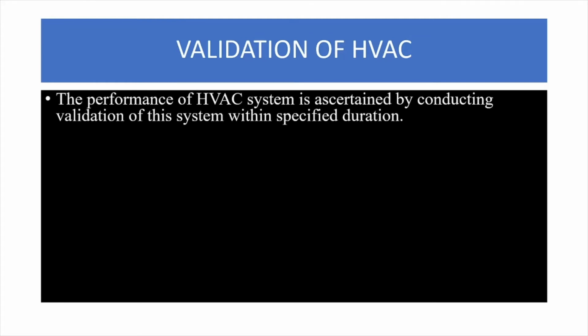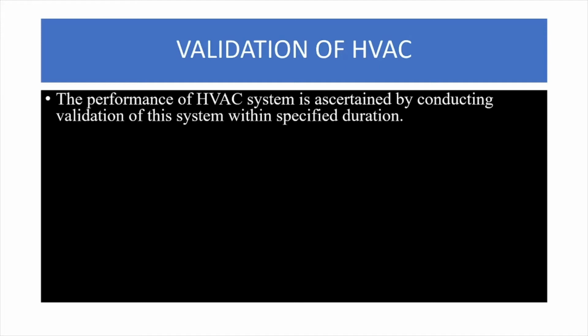So why and what to do to perform the validation of HVAC? Now, the manufacturing environment of the industry is critical for product quality. So we need to establish an HVAC in a space where manufacturing processes are carried out.